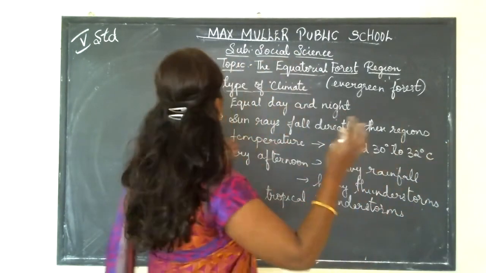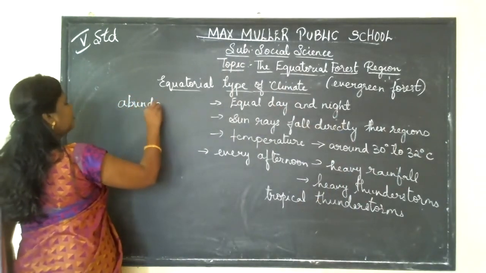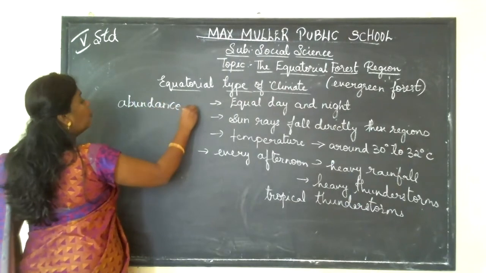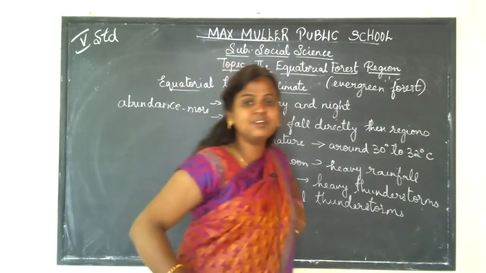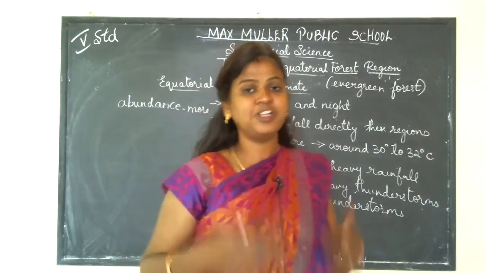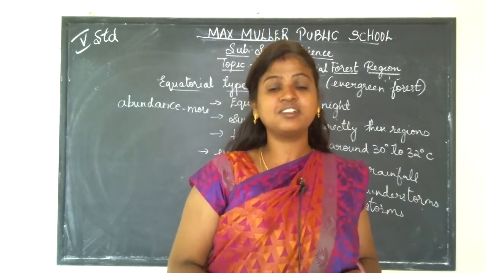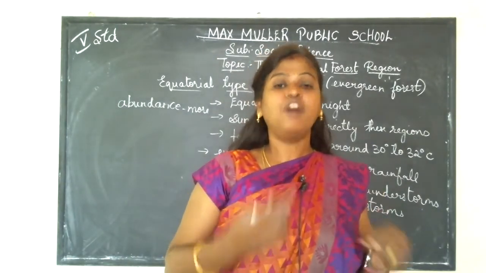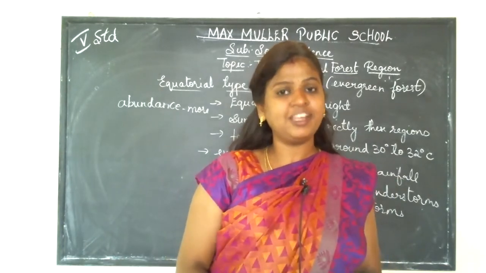What do you mean by abundance? The meaning of abundance is nothing but more. So you can see more plants and trees growing every year. According to scientists and researchers, they discover new plants or trees growing every year.